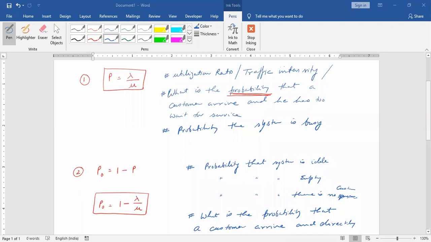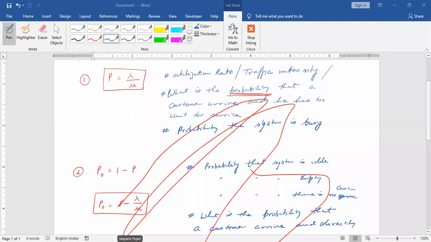So don't scribble, please, I request you. With the help of these formulas, we can easily calculate the probability that the system is free and the probability that the system is busy.